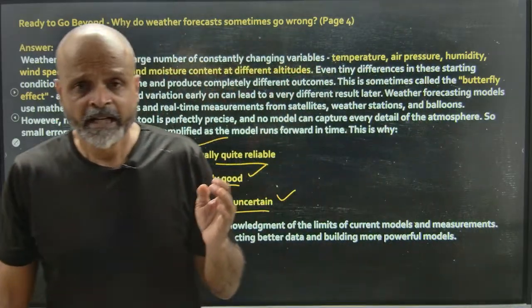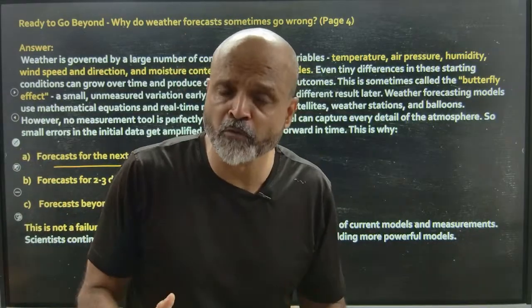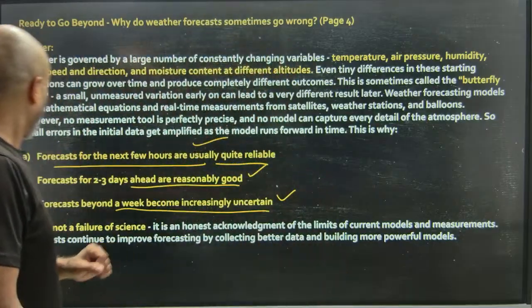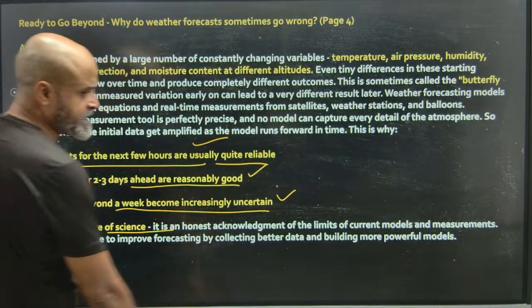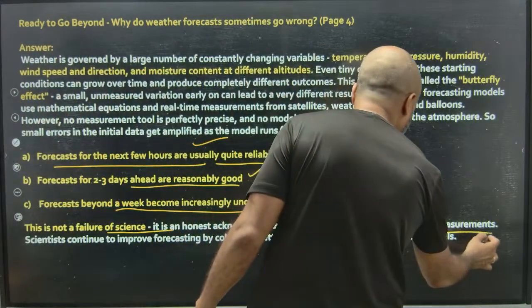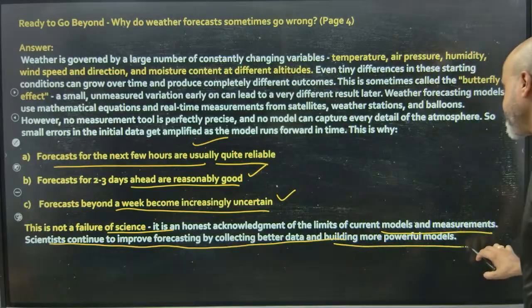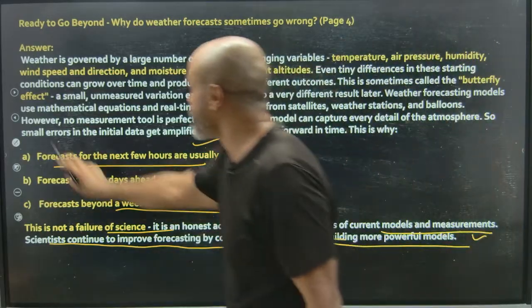As I said, at the start of this year, in the month of January, it was predicted that we would have good monsoons, but by the time of June, we realized that we are running in a super deficit of monsoon. Okay, this is not a failure of science. It is an honest acknowledgement of the limits of current models and measurements. Scientists continue to improve forecasting by collecting better data and building more powerful models.